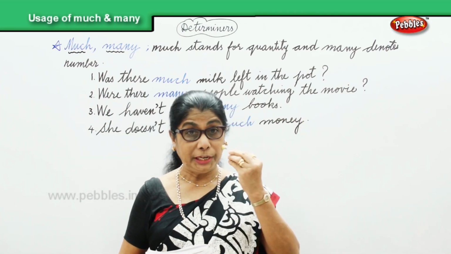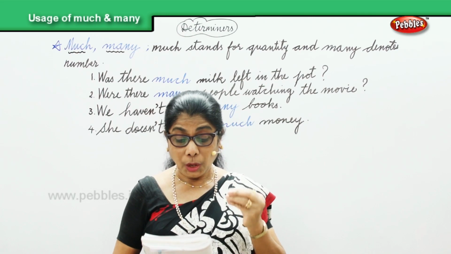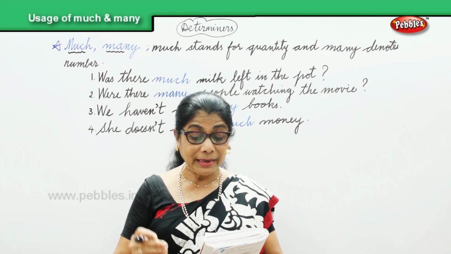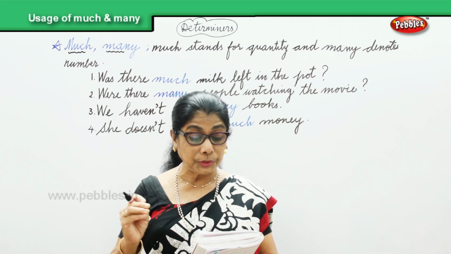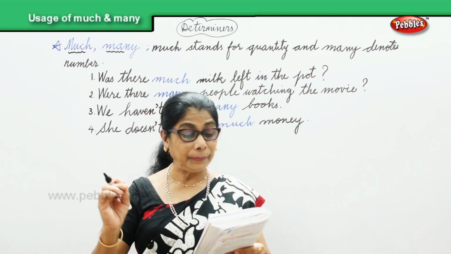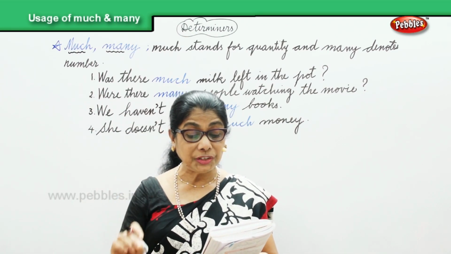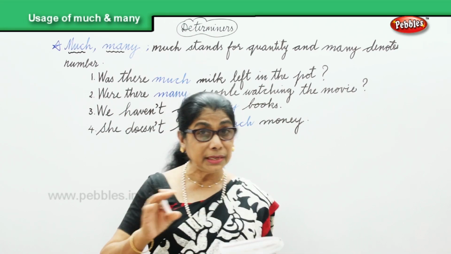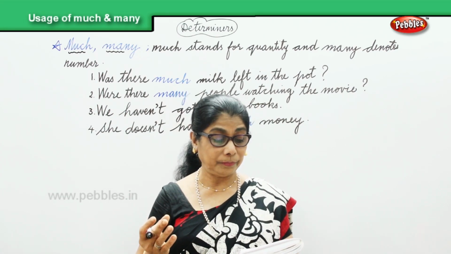Now, what we need to remember is words and expressions like those given in the box. Many, a great many. Words and expressions may be used instead of many.